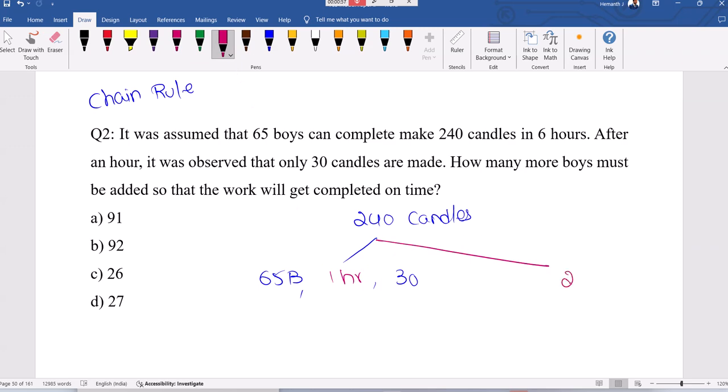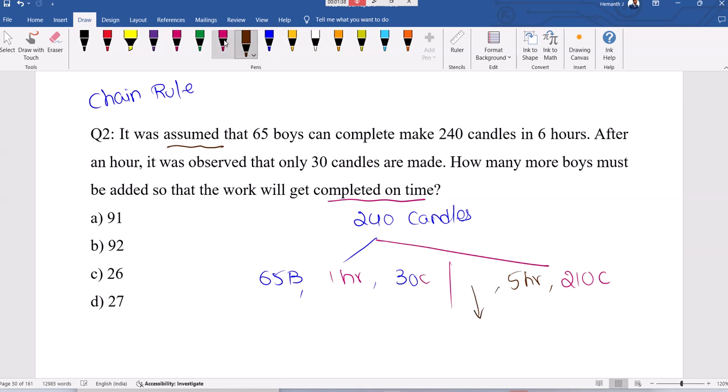Now you have work for 210 candles to complete. To complete on time, we have 5 hours still left. Now, if it is 65 boys, it's not enough. See, 65 boys, 1 hour 30 candles, then 5 hours means 5 into 30, 150, 30 plus 150, 180 will be completed. Initially you assumed that 65 boys can complete 240 candles in 6 hours, meaning 40 per hour is required, but only 30 completed in 1 hour. Your work is not up to the mark.